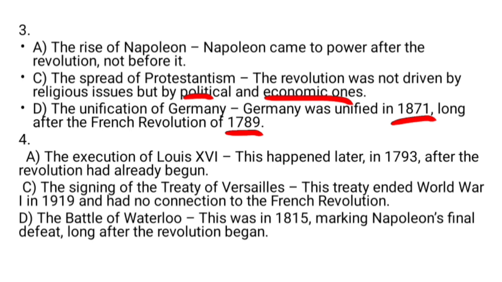This treaty ended World War I in 1919 and had no connection to the French Revolution. The Battle of Waterloo was in 1815, marking Napoleon's final defeat long after the revolution began. As a result, B is the correct answer.